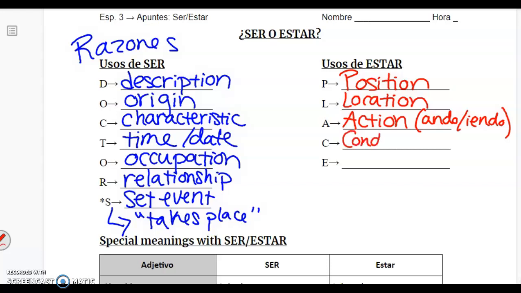C is for condition. What is the current state of that item? For instance, el lápiz está roto. The pencil is broken. It's not always broken, but right now it is, so we will use estar. And then E stands for emotion. Emotion and feelings. Estoy feliz hoy. I am happy today. That's how I'm feeling.